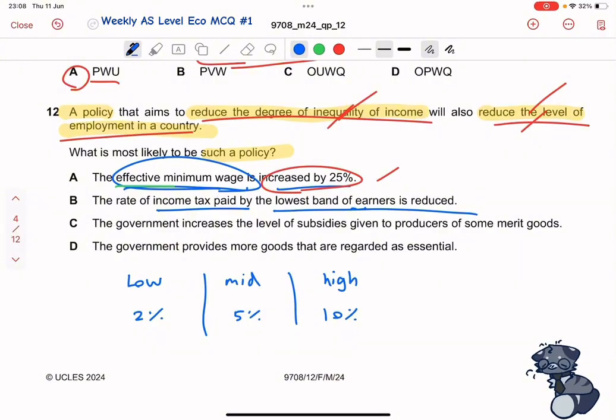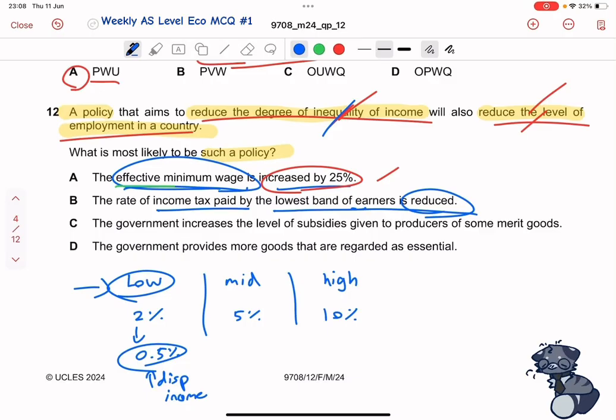But anyway, if the rate of income tax paid by the lowest band of earners is reduced, let's say from 2 to 0.5%, then that means the lowest band of earners will have greater disposable income, because less of their income is being taken as tax. So does this reduce the degree of inequality? Yes, because it increases equality by giving more purchasing power to the lowest earners. However, does it reduce the level of employment? Well, you can't really link it to employment here. It doesn't specifically tie to employment in any way. So it can't be that, honestly.